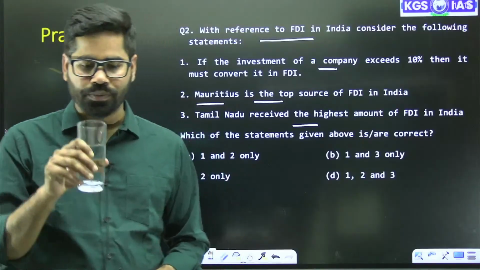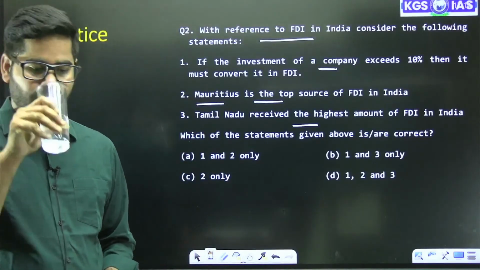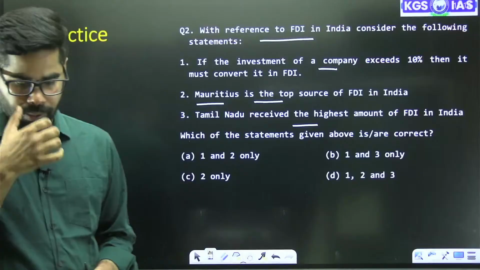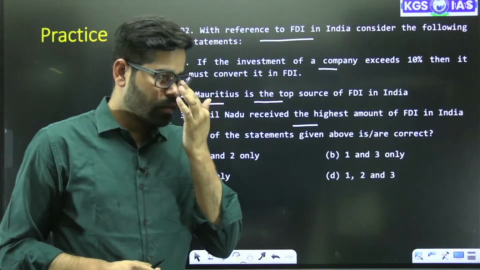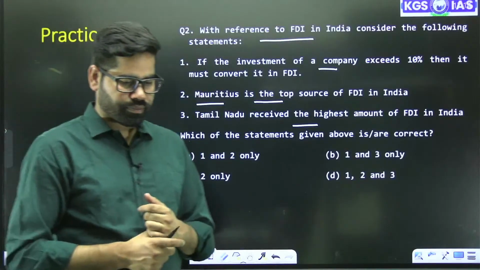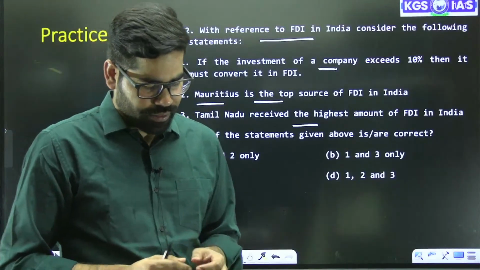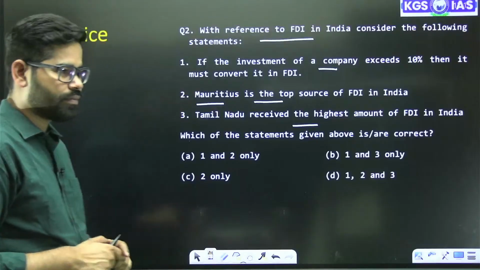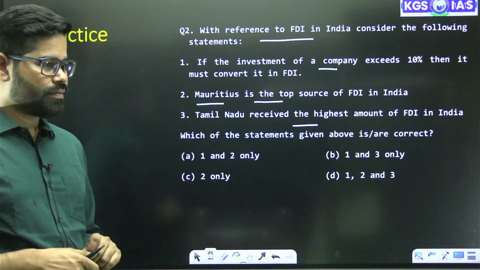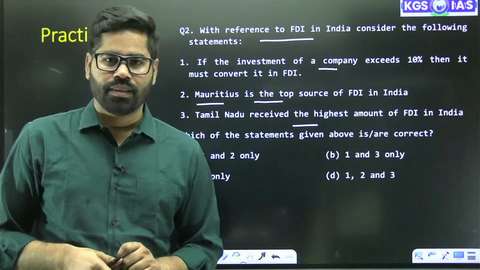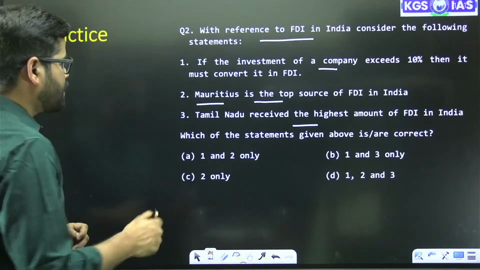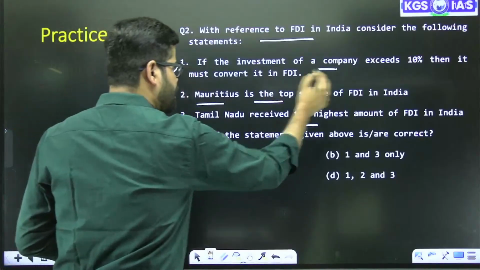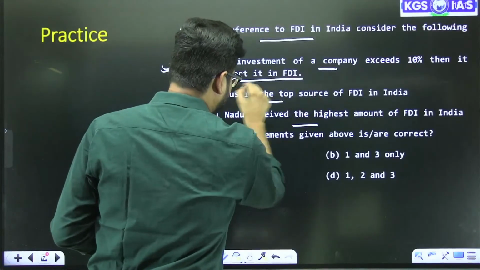Yes. So I think every one of you knows that part, that if the investment of a company exceeds 10%, then it must be converted into FDI.